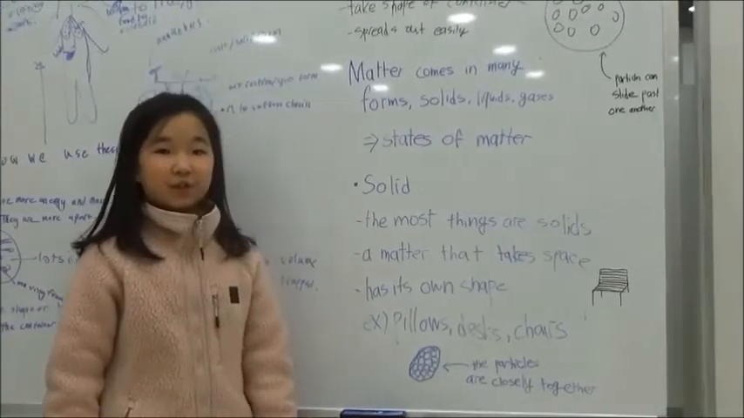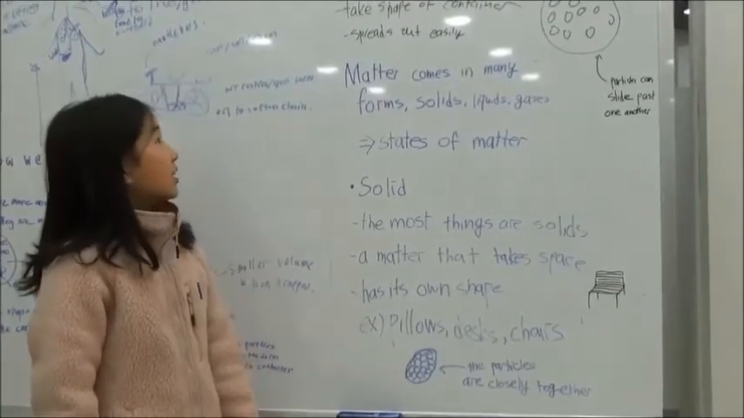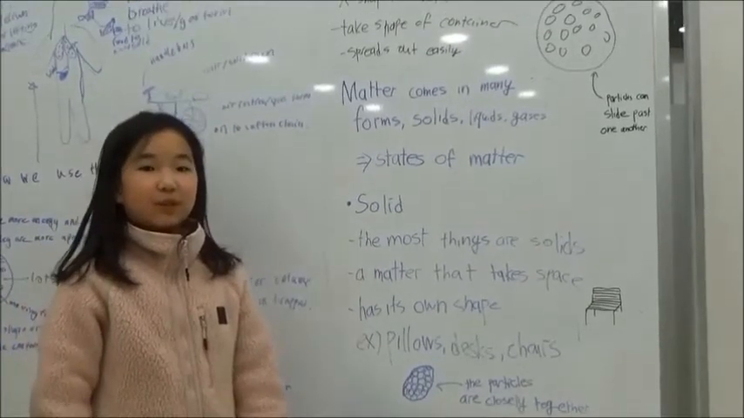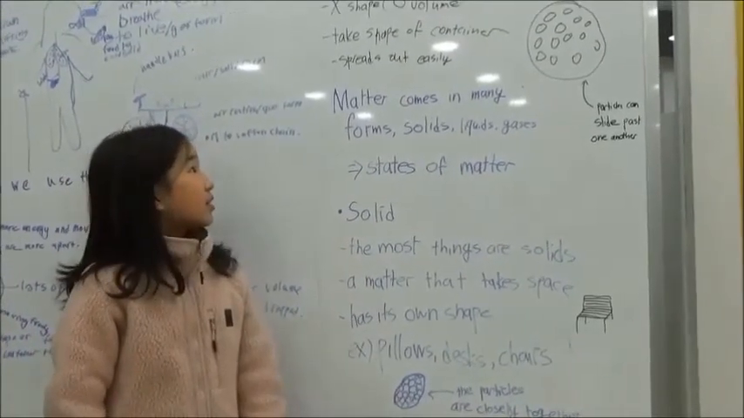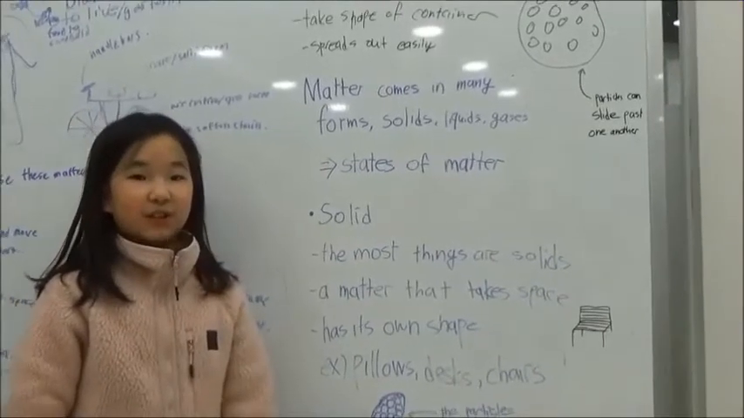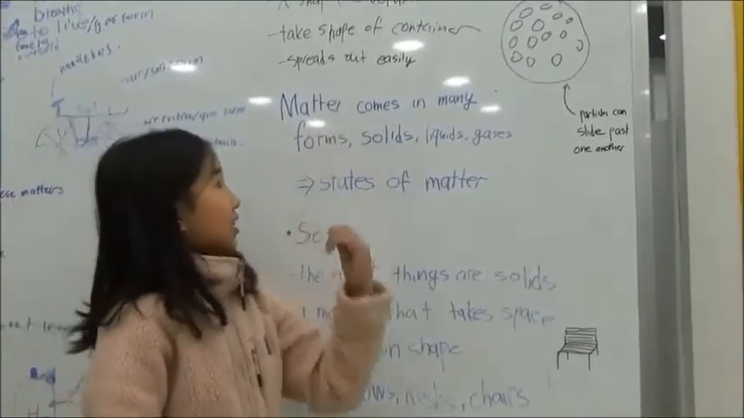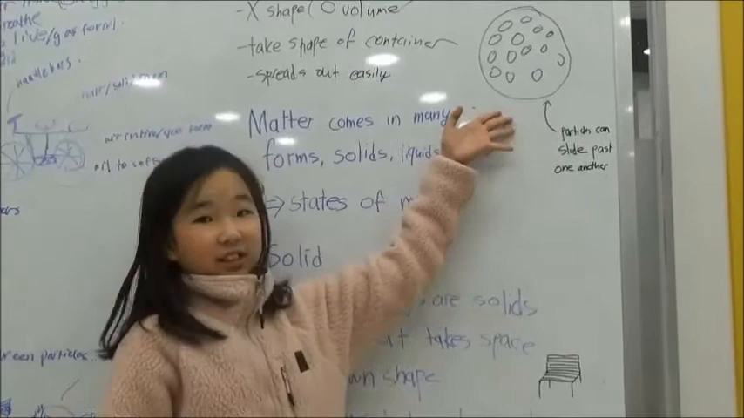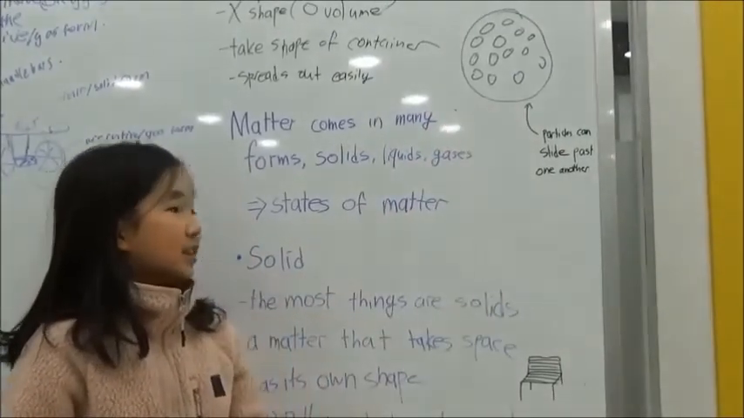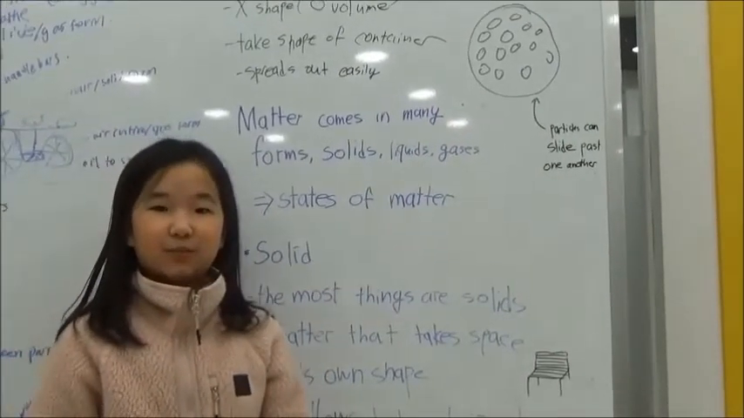The second are liquids. Liquids have no shape, but they have volume. Liquids take the shape of their containers. They can spread out very easily. The particles of liquids look like this. They can slide past one another, so they can spill easily.